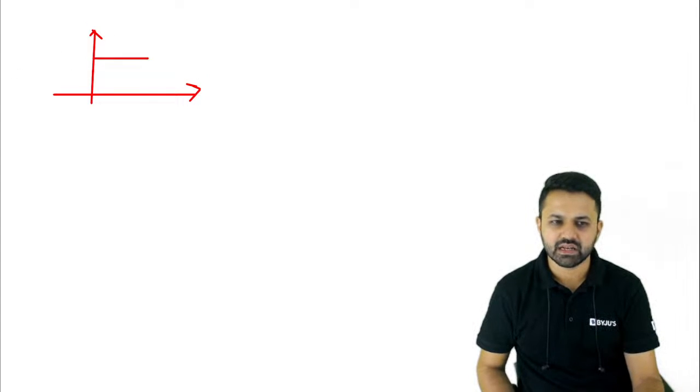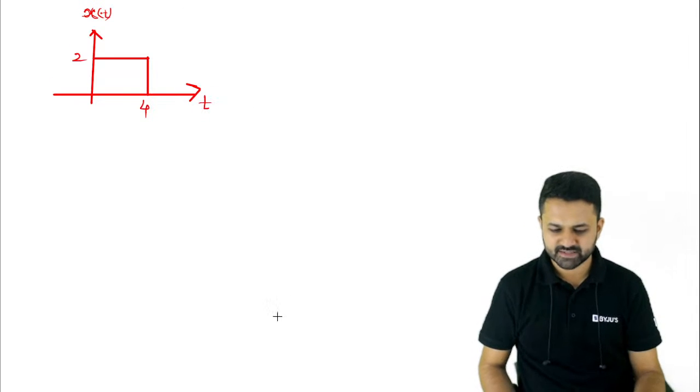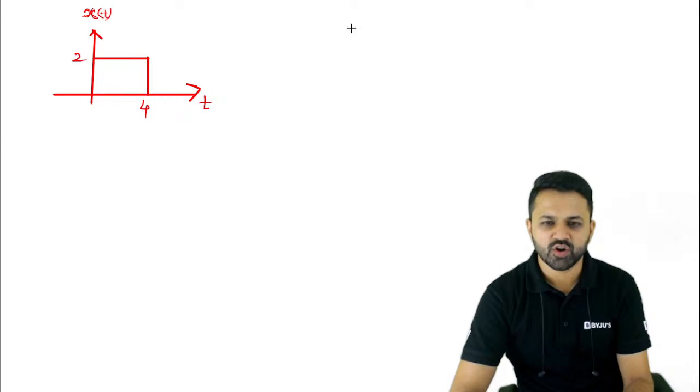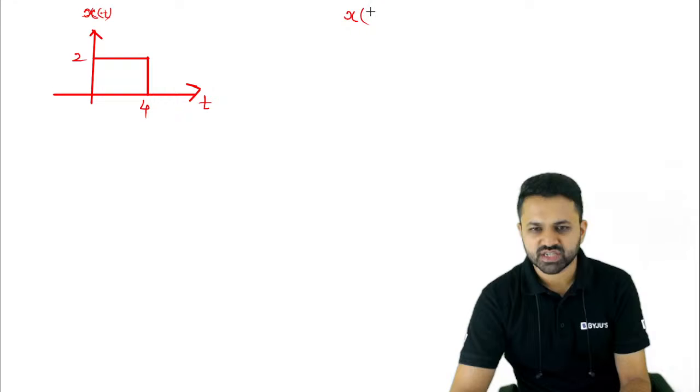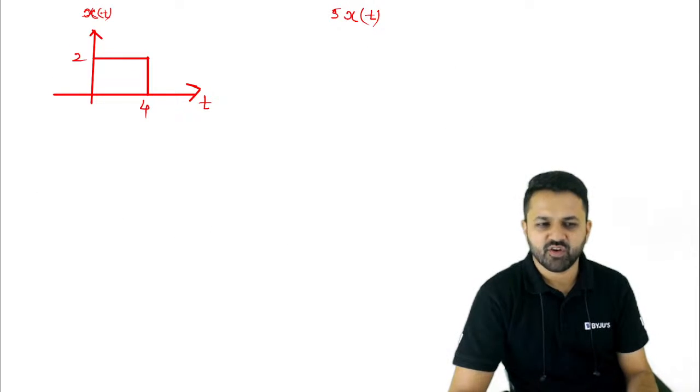The meaning of this particular point we can see with an example. Suppose you are having the signal x of t having the amplitude 2 and the width 4. This is the time axis. Now suppose you want to draw 5 times x of t.